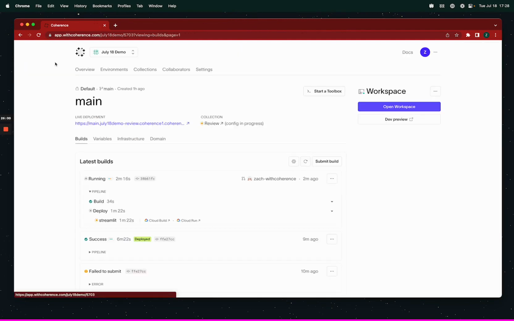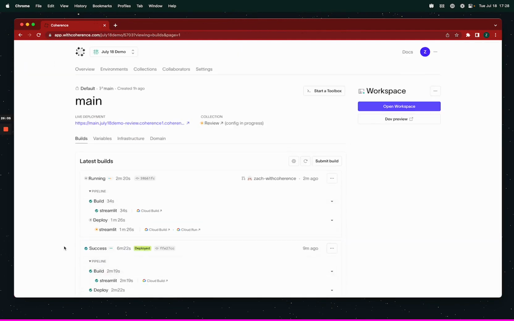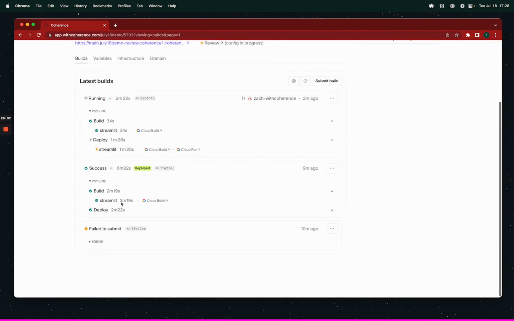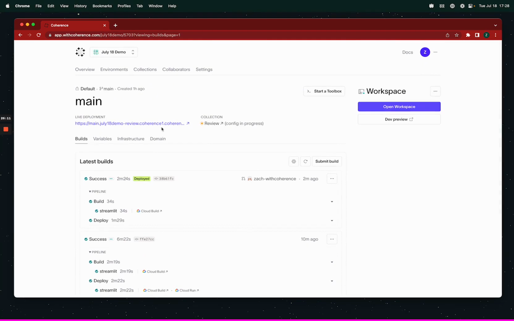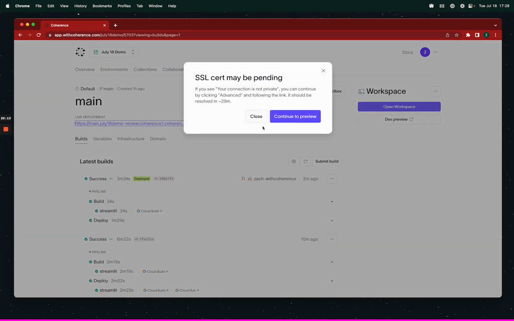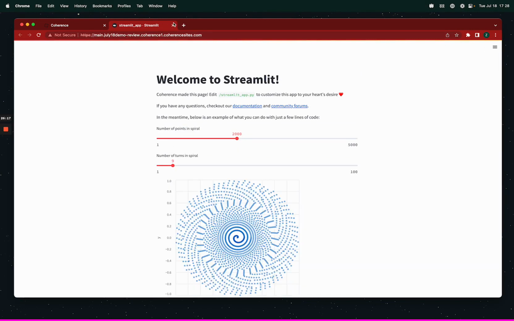Don't drive yourself too crazy with it. And yeah, so you can see the build went down to 34 seconds from 2 minutes 19. So it does get faster as it caches. And yeah, look at that. 2 minutes later, we're done. Still have our SSL issue, but Coherence made this page. There's our deploy.